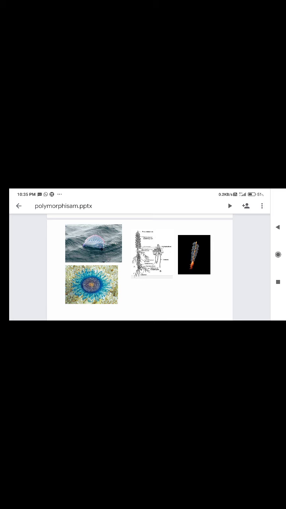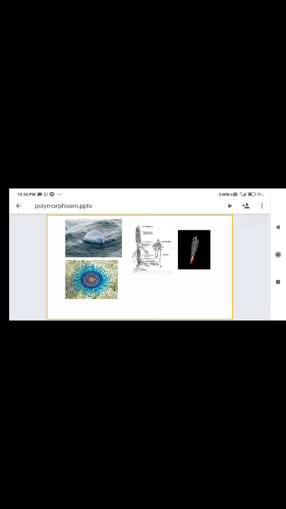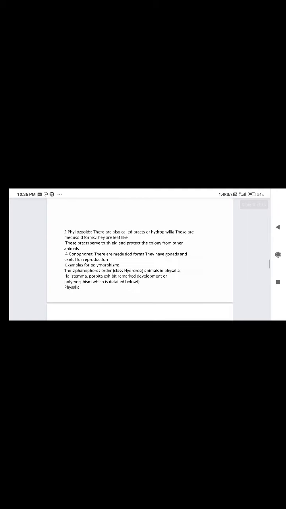We have to observe the different zooids here. The Porpita is light blue, and the sail is light pink and light red, and on the right side we observe the swimming bells. So this is about medusa modifications.